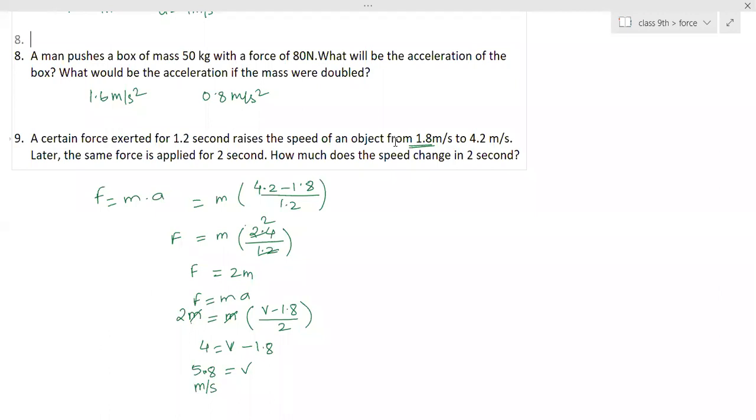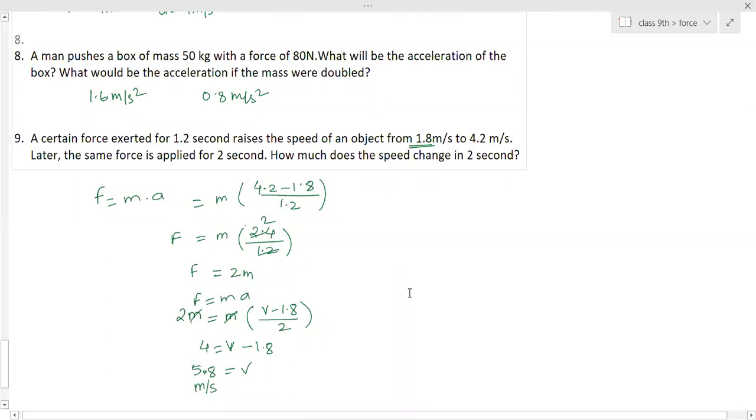That's the reason for an athlete's position. When he starts a race, what is his feet position? It is bent, not flat on the ground. There are stands at the back, and in that stand they bend their feet up. So when they push, they get a proper forward force, and they can run faster.